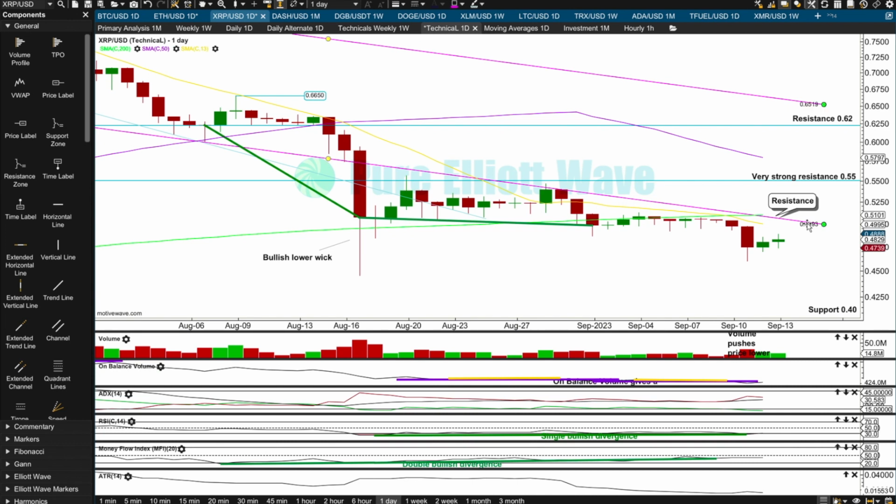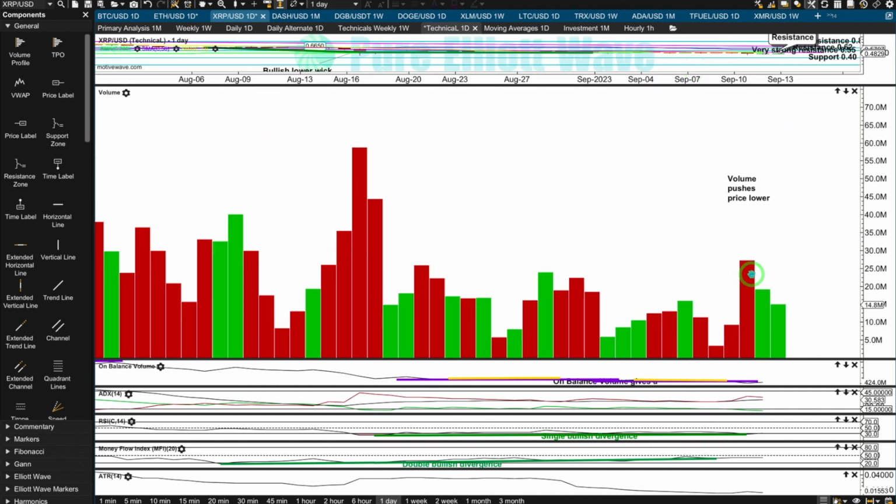I expect that we could be continuing lower for XRP. There's no strength up off the lows yet for me to have any confidence whatsoever in calling for this low to be intact. Not a lot of strength here up off this low as well. Volume still pushing price lower. Green candlesticks have weaker and declining volume. The short-term volume profile for XRP I am reading as bearish.